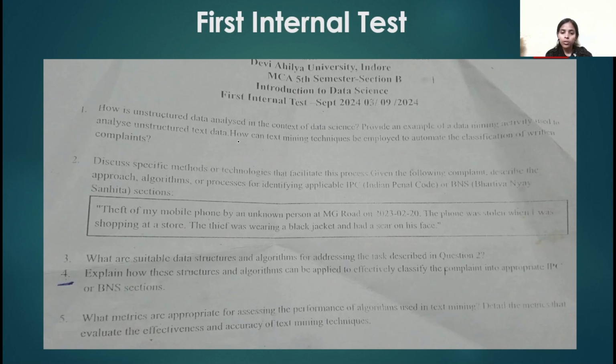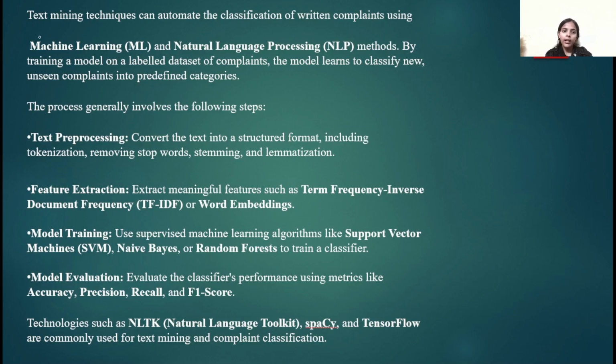Now, the second question I have asked is, how can text mining techniques be employed to automate the classification of written complaints? Text mining techniques can automate the classification of written complaints by using machine learning models and natural language processing methods. By using this, we can label a dataset of complaints. The model learns to classify new unseen complaints into predefined categories.